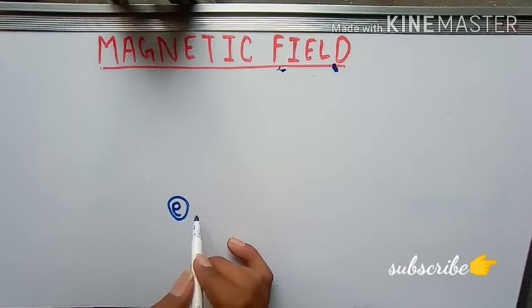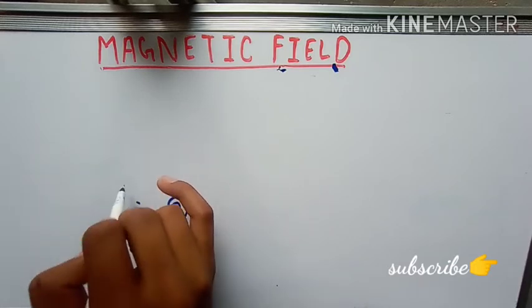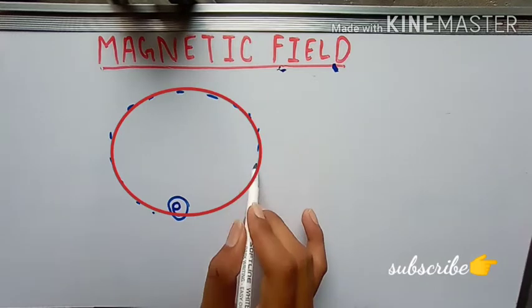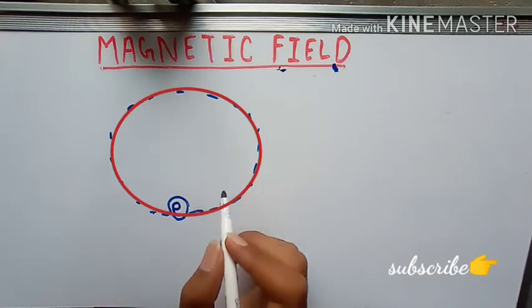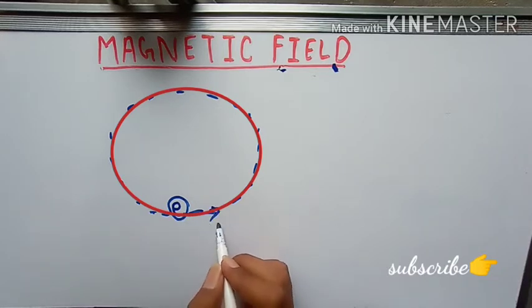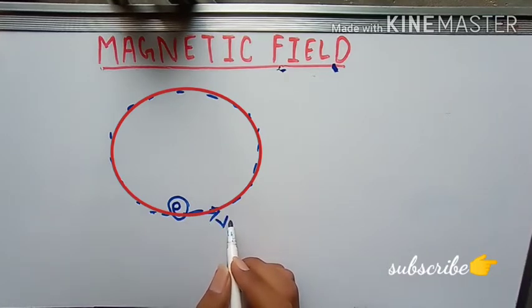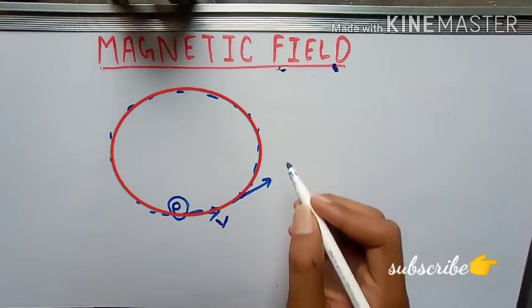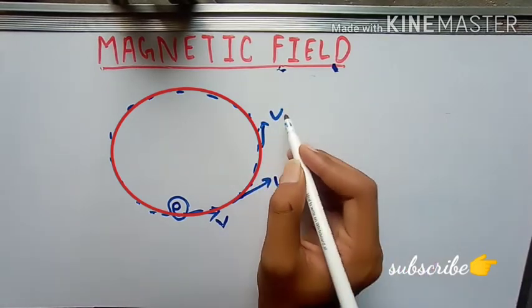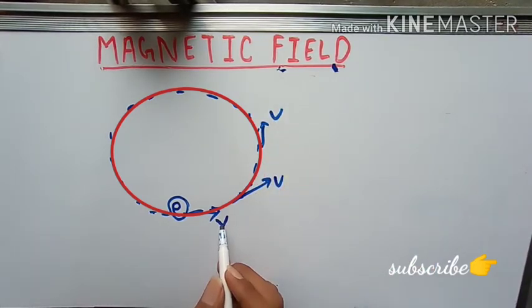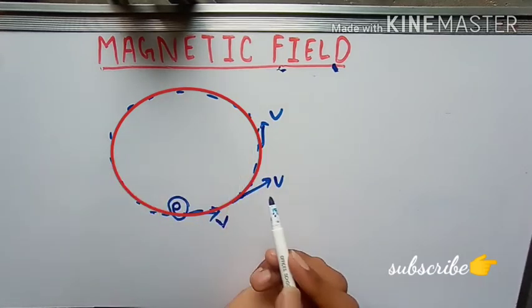This electron is revolving around a circle and has some velocity v. Instead of saying velocity, I'm saying speed, because the velocity is changing at every point, but its magnitude remains the same, so it has constant speed. This is revolving around the circle.